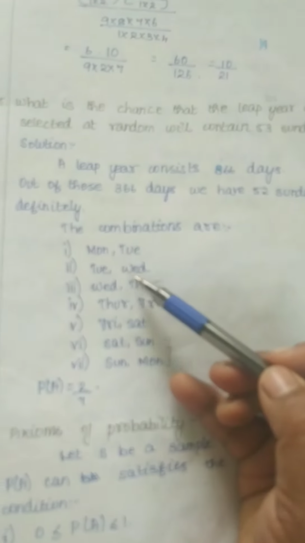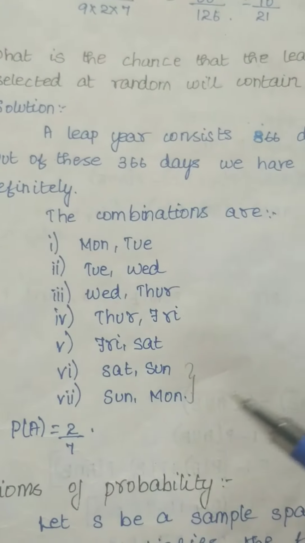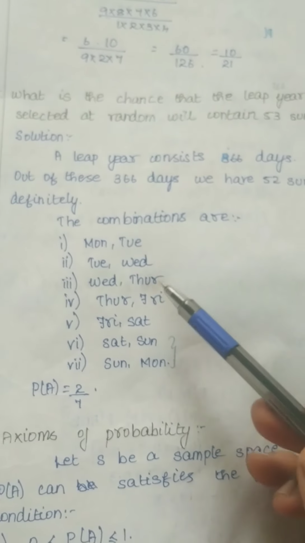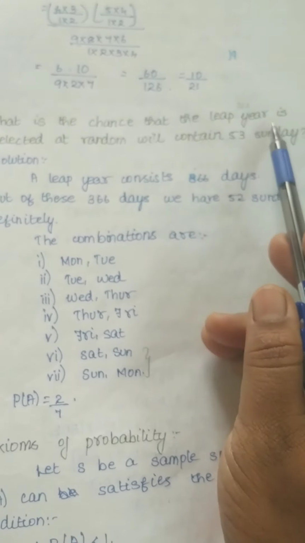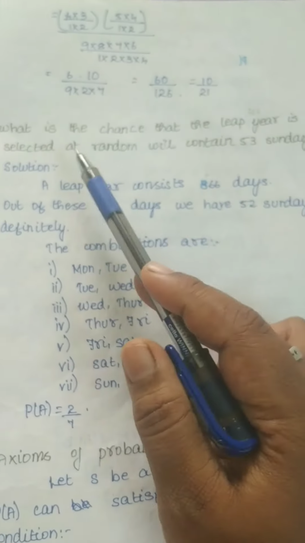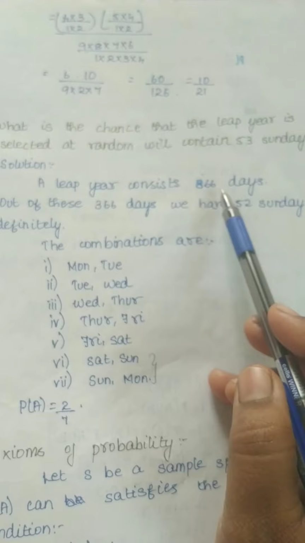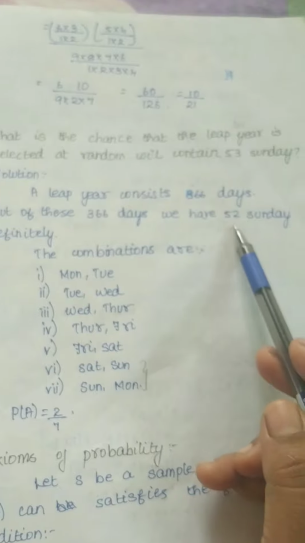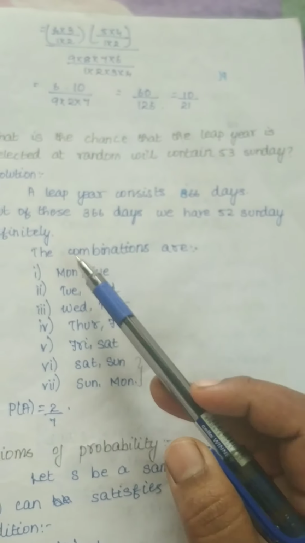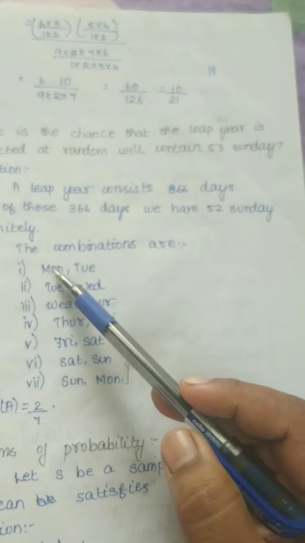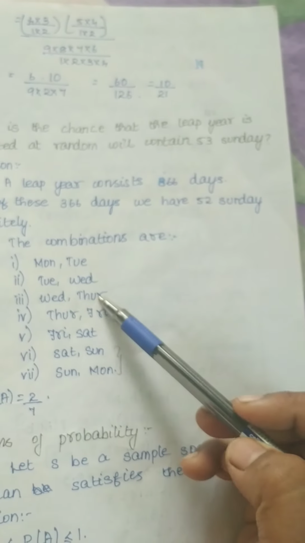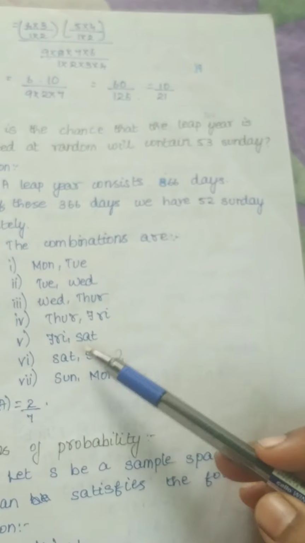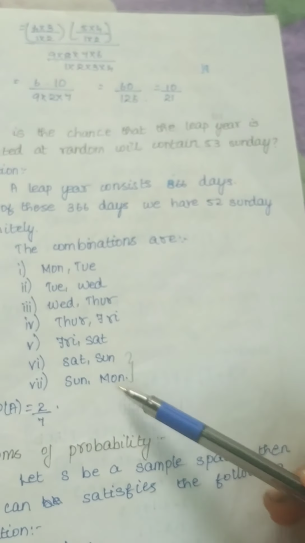The combinations will be Monday, Tuesday; Tuesday, Wednesday; Wednesday, Thursday; Thursday, Friday; Friday, Saturday; Saturday, Sunday; Sunday, Monday. A leap year consists of 366 days, an ordinary year contains 365 days. These combinations only.